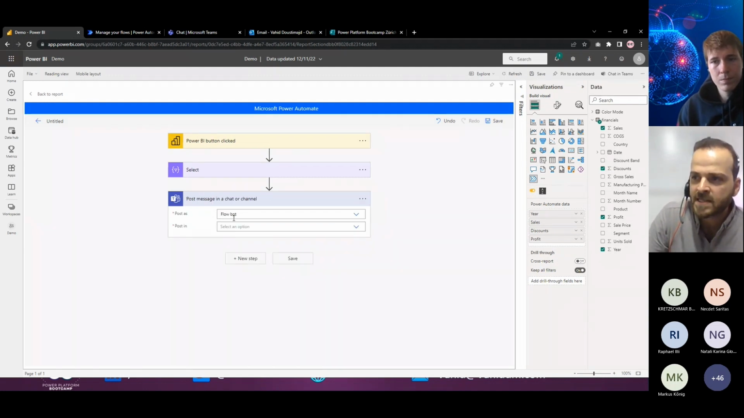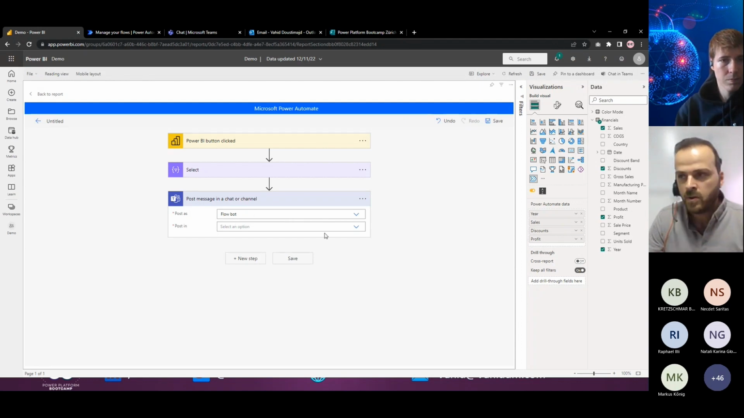Then there is a post as a flow bot. Yes, there is a bot. There is a Power Automate bot in the Teams. That's created. You don't need to do anything. That's already there. You just need to use it. So then I will say select the posting.